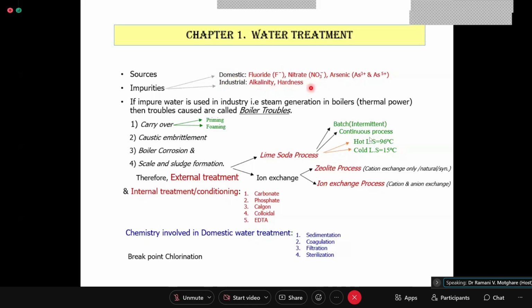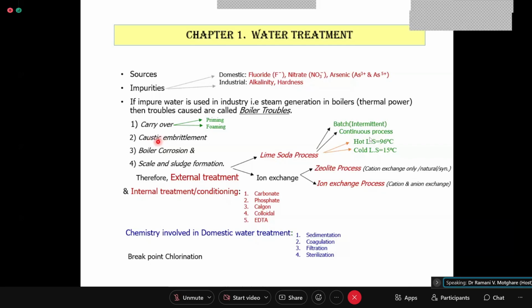application. Acidity and hardness are the troublesome impurities that need to be removed. Then we saw what is carryover. Carryover is priming, and the other type is foaming. And what is caustic embrittlement? Caustic embrittlement is caused because of formation of NaOH.